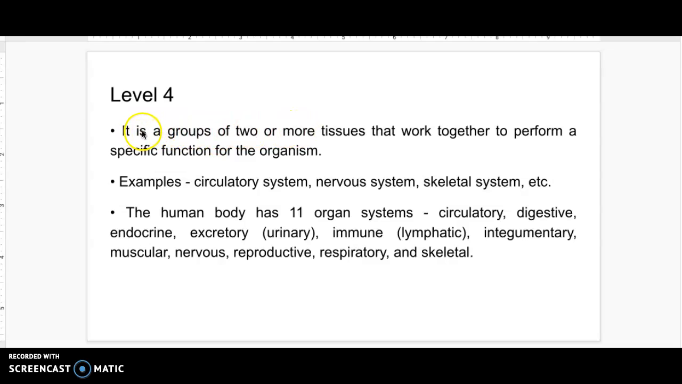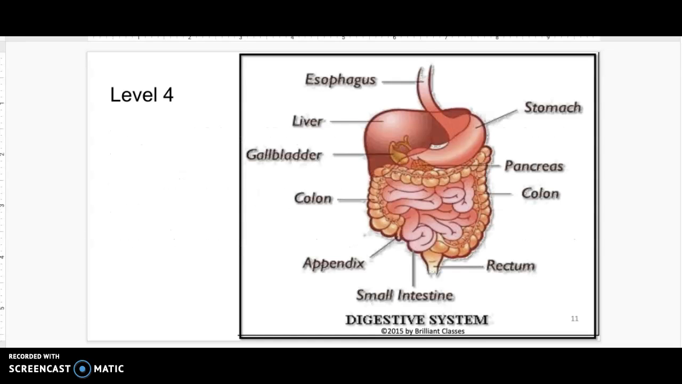So you have organs that work together to perform different functions. And those functions are very important to our body. So we have a circulatory system, a nervous system, a skeletal system. The human body has approximately 11 different organ systems that perform all these different functions that I'm going to take you through. So here's one that I've been discussing this whole time, the digestive system.